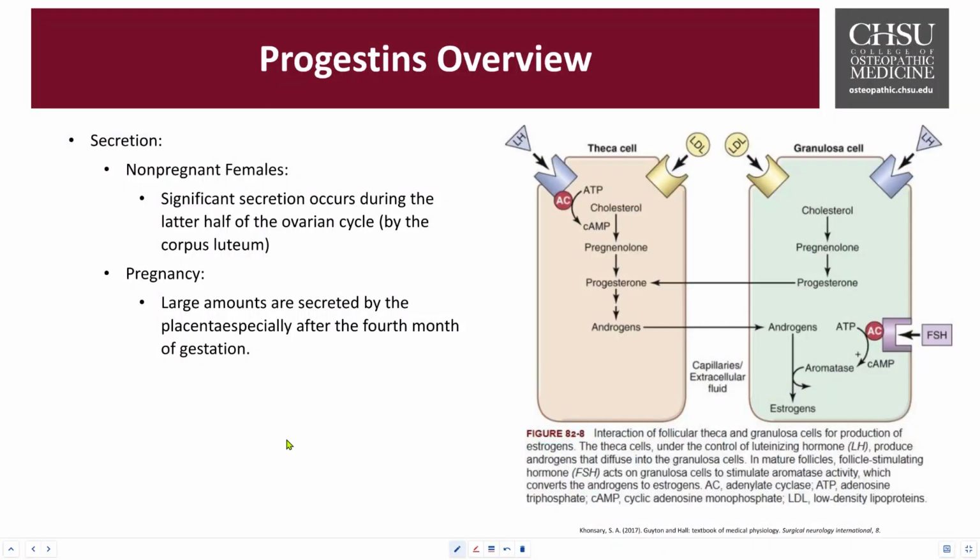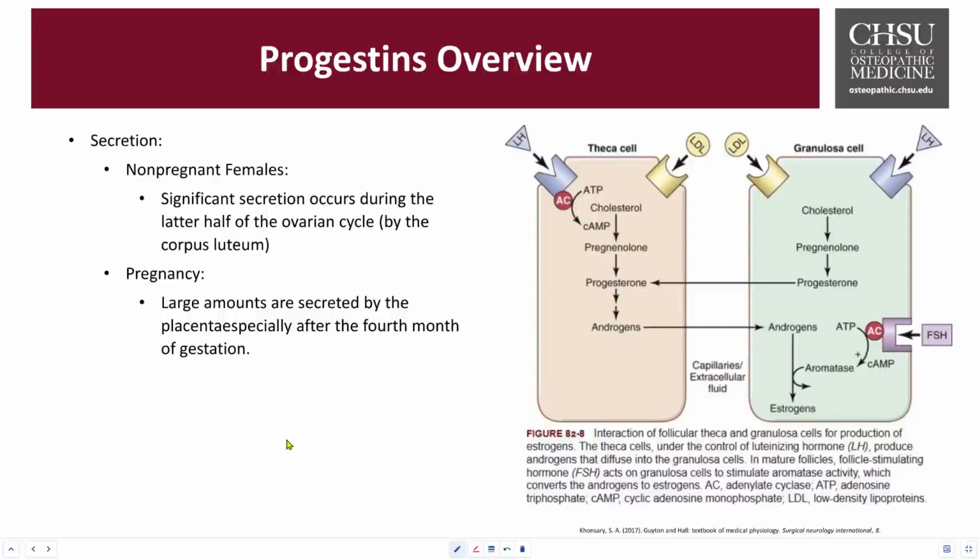Overview of the progestins. Progestins, primarily progesterone, are crucial for preparing the female body for pregnancy and lactation. Here are some of the key functions. The preparation of the uterus for pregnancy: progesterone supports the endometrial growth and the secretory activity. It creates an environment that's ideal for the embryo. It also helps the preparation of the breast tissues for lactation and the milk ejection reflex. This stimulates the development of the mammary gland lobules and the alveoli and ducts to help with milk production and ejection.